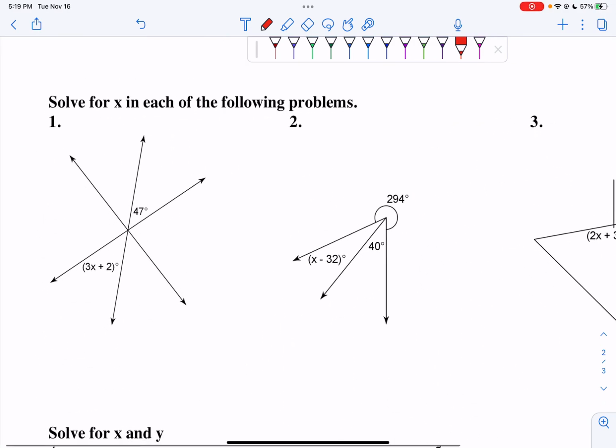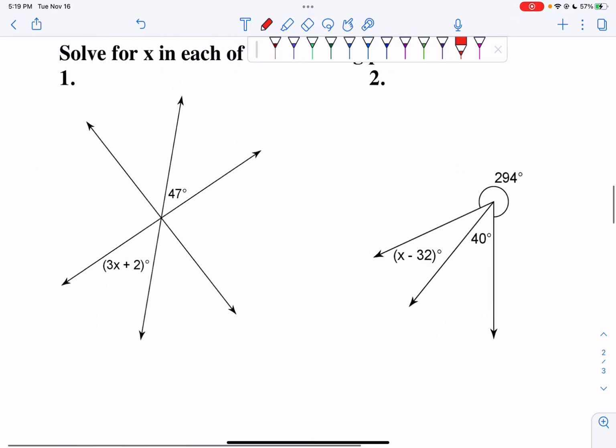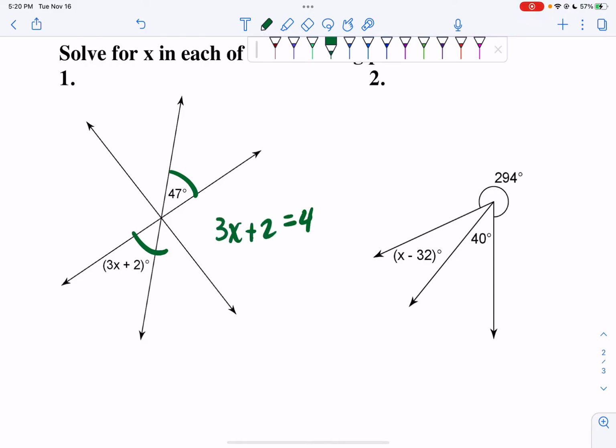Okay, in these problems we want to solve for x. We do not want to find our angle, we just want to solve for x. So if we look in our first image, I can see that these two angles are vertical to each other because they are across from each other. So my equation setup would be 3x plus 2 equals 47.